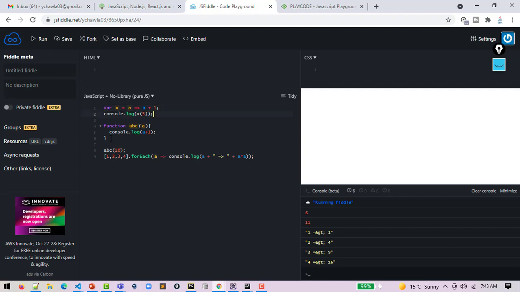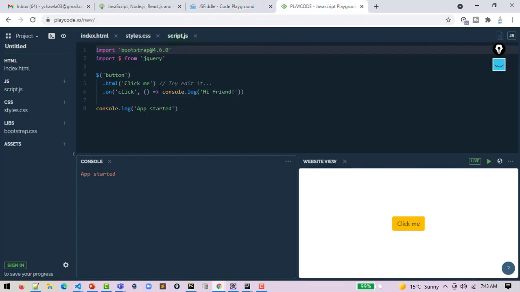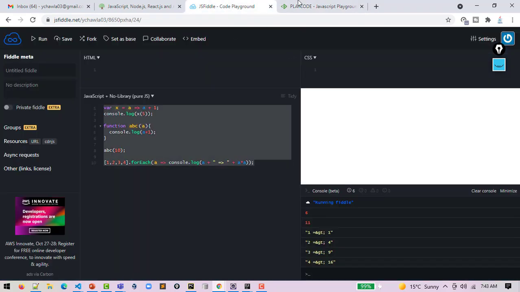They both are the same, and this is an array forEach, going through each and every element. This is also another editor like the Fiddle editor.